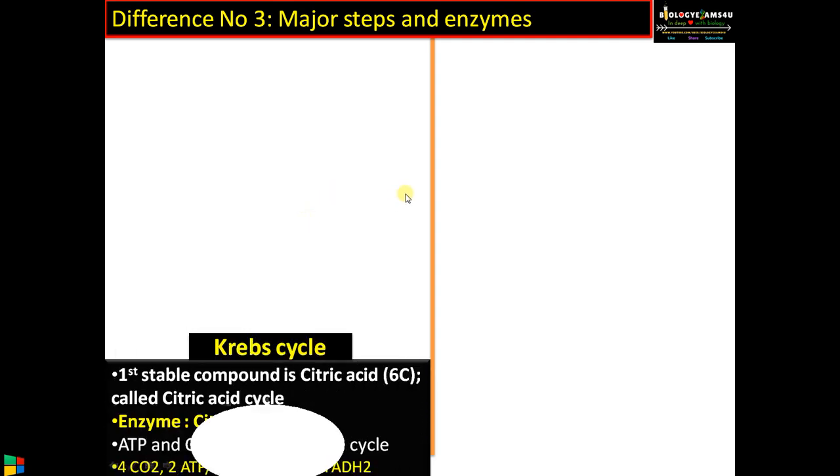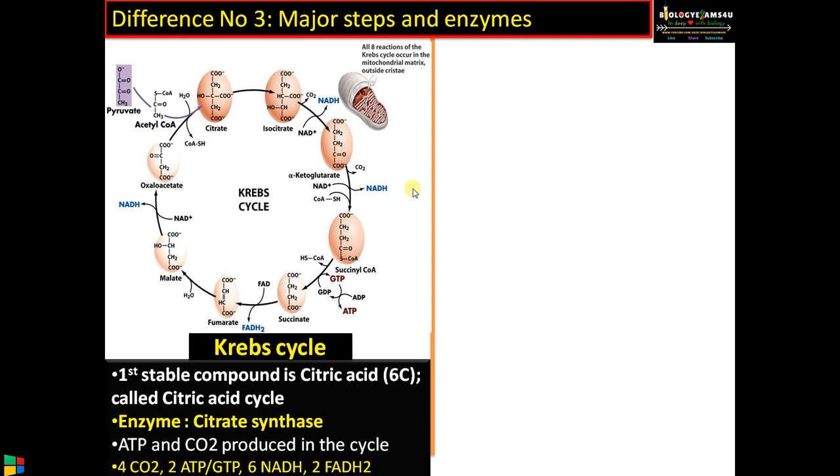In the case of Krebs cycle, the first stable compound is citric acid, therefore also called a citric acid cycle. As you can see, oxaloacetate, which is a 4-carbon compound, combines with acetyl coenzyme A, and the enzyme involved is citrate synthase, forming the first stable compound, citric acid, which is a 6-carbon compound, therefore also called as citric acid cycle. Enzyme involved is citrate synthase. During the process, ATP, NADH, carbon dioxide and FADH2 are produced.